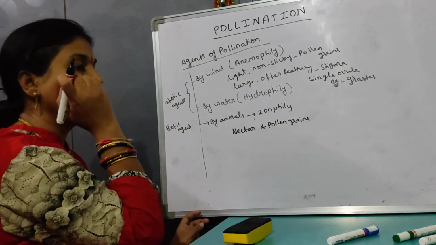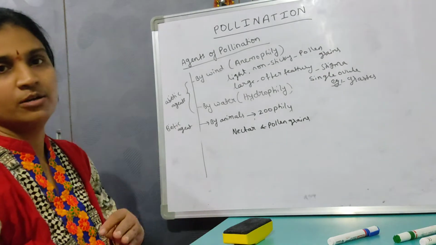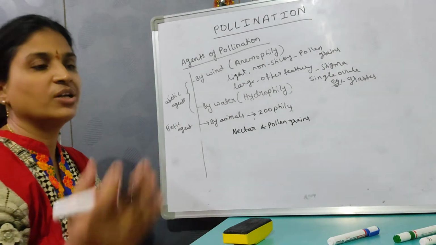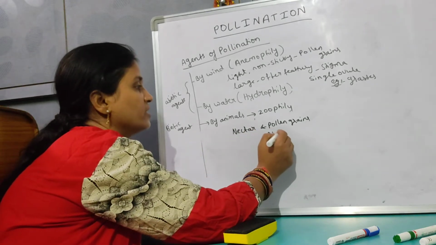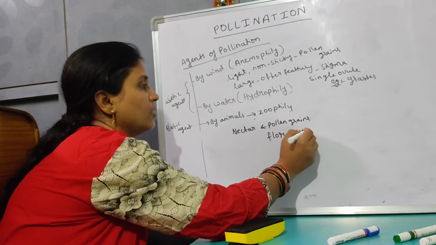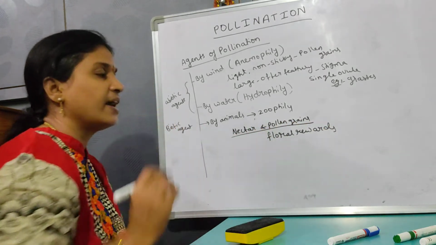When they come near, the pollen grains are going to get attached to the body of these animals, and they go to another plant. That is how the pollination is going to occur. So these are the floral rewards to the animals. Mainly the nectar and the pollen grains.